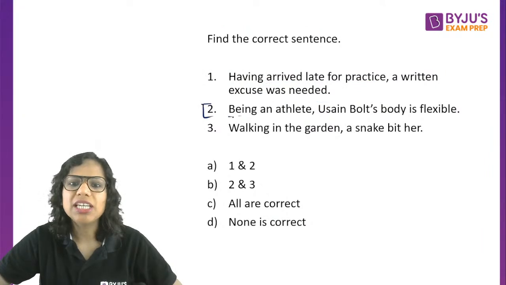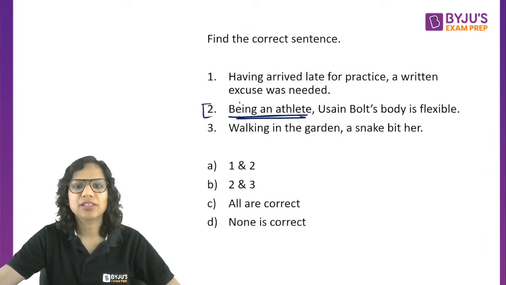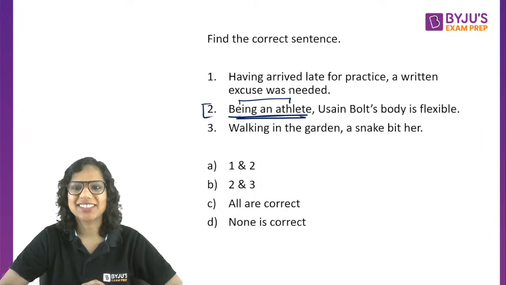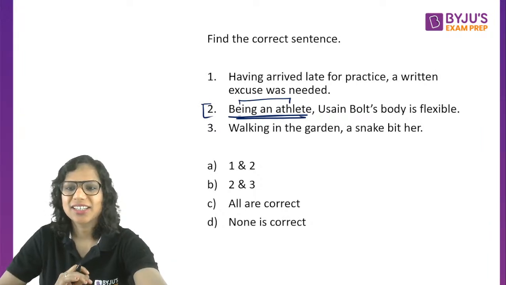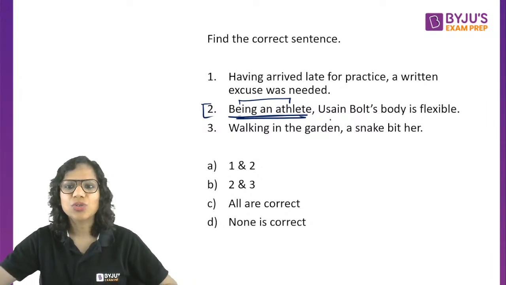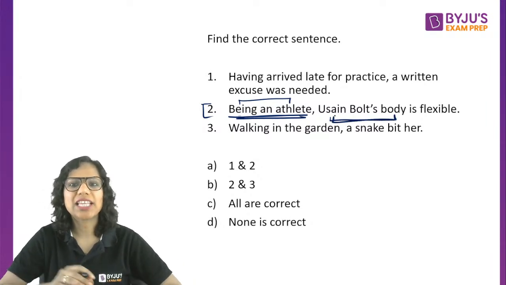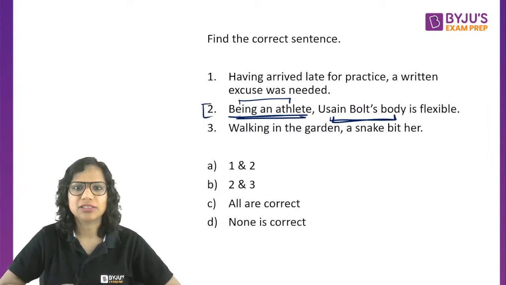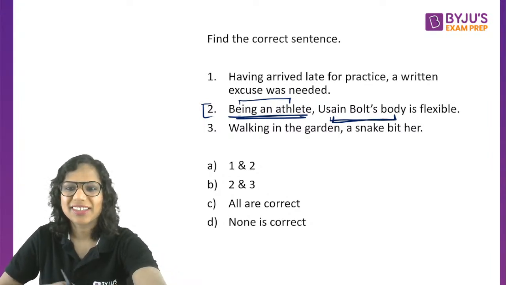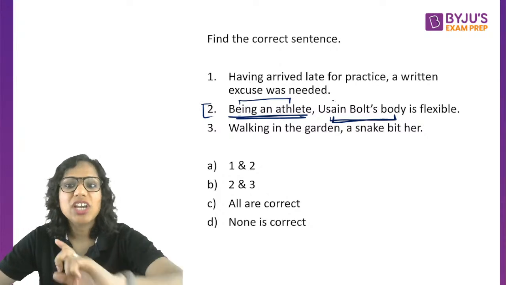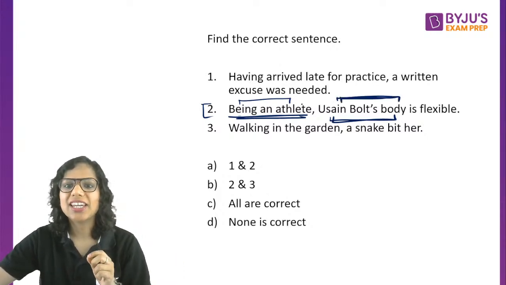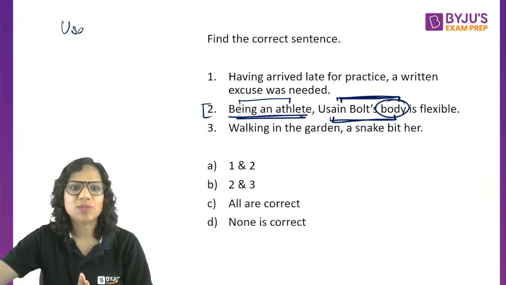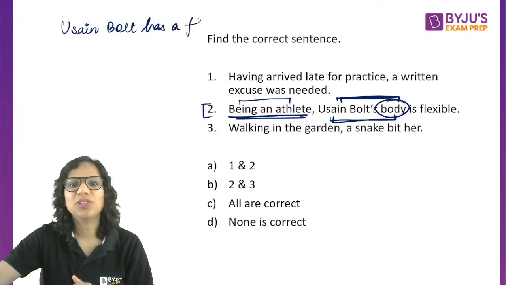So second says being an athlete. Who is an athlete? Who is being an athlete here? Usain Bolt, right? Usain Bolt or Usain Bolt's body? Usain Bolt. Whereas the subject that is there right after being an athlete is Usain Bolt's body. So body to athlete nahi hai. So actually I should rephrase this sentence by saying being an athlete, Usain Bolt has a flexible body.